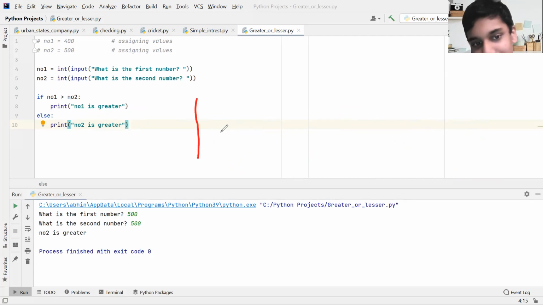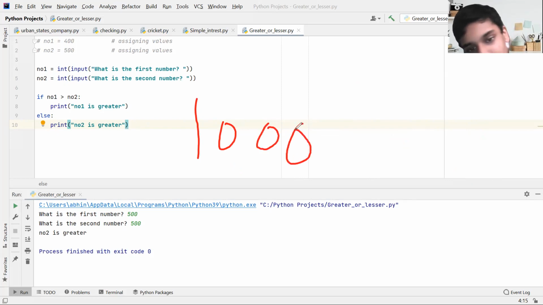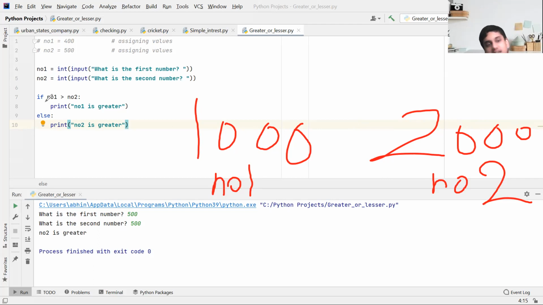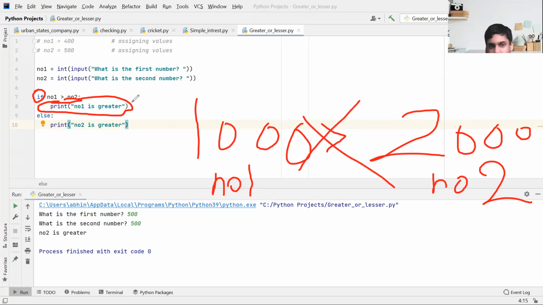Let me show it to you once again. Let's take 1,000 this time and take 2,000 this time. 2,000, and this is NO1. This is NO2, right? Now, what is this? If NO1 is greater than NO2, are we checking? Then only do this. So, is it greater? No, it's not. So, directly jump this statement and directly come to the else statement. Whatever else the cause is, we are not checking if NO2 is greater than NO1. That is not what we're checking.